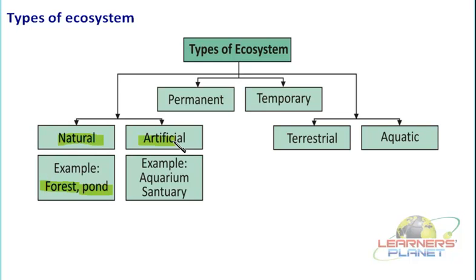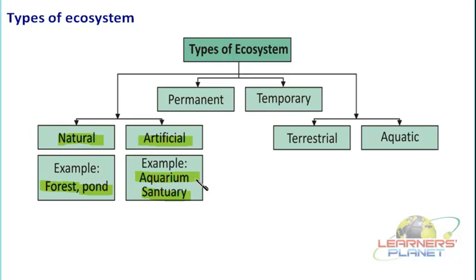Now how could an artificial ecosystem be imagined or studied? Like an aquarium. In this case, you are maintaining the aquatic world inside a glass chamber, where the fishes are maintained. Similarly, a wildlife sanctuary or a bird sanctuary is a sort of forest which is artificially maintained so as to support the life of different organisms. If it is a bird sanctuary, then of course different breeds of birds are maintained in the sanctuary. There are many such examples.